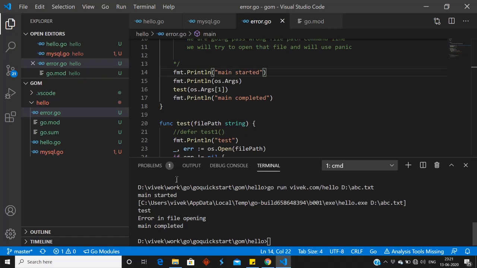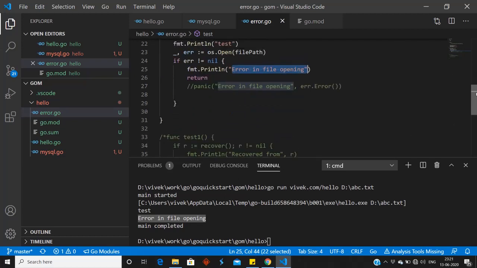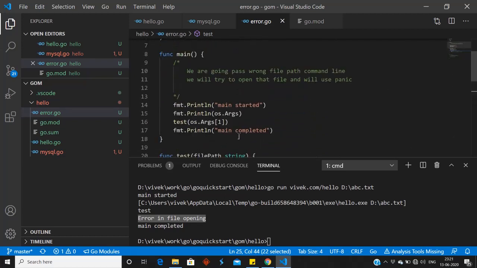I have printed the args. First is the program and second is the file path. Third, test has been called. Fourth, error in file opening. This line has been printed, and after that it is printing main completed, which is running perfectly fine.